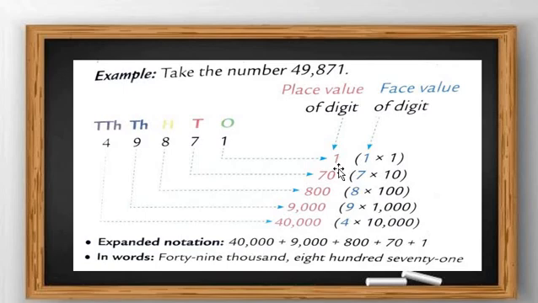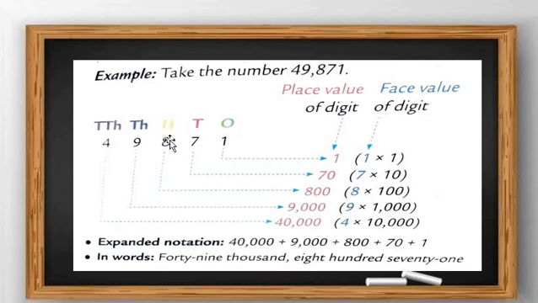In the ones place is 1, so 1 one is 1. Then in the tens place, 7 multiplied by 10 means 7 tens are 70. Got my point, all students?